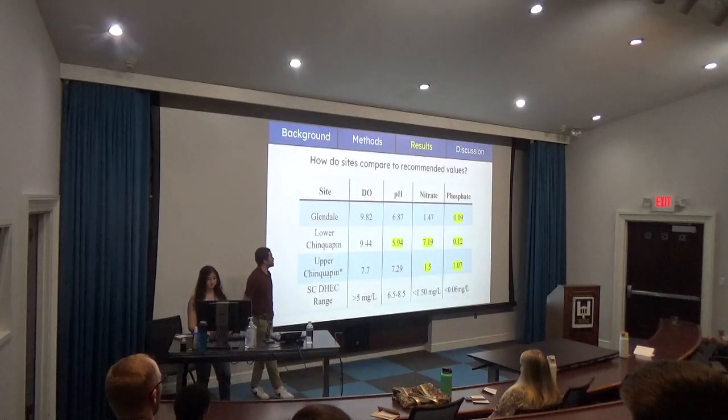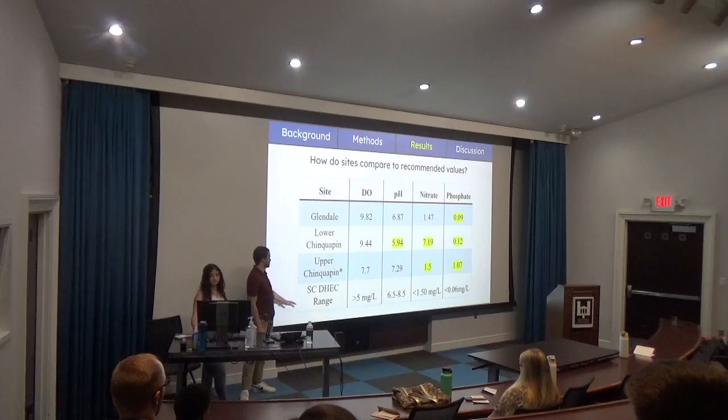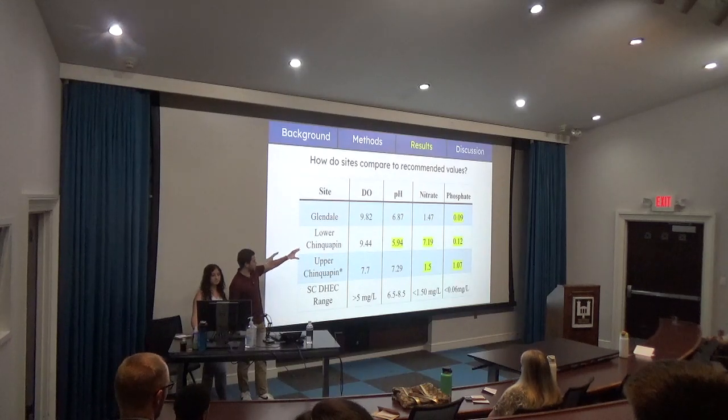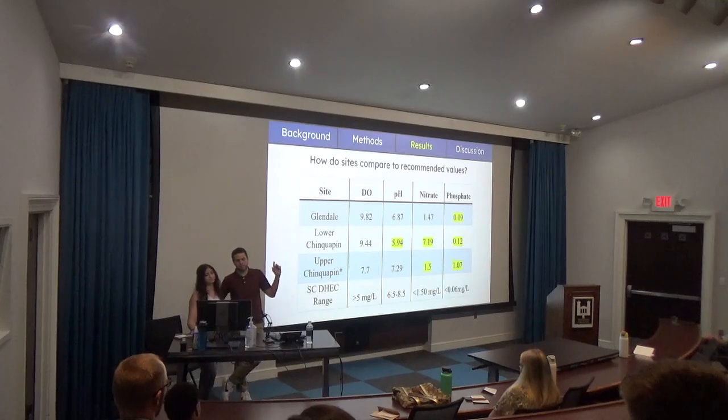One of the questions we wanted to answer was how do these sites compare to recommended values in the area? This bottom row right here shows the recommended values for all of the different things that we tested, and the highlighted are areas of concern. We can see that all three sites had high values for phosphate, and lower Chinkopin and upper Chinkopin had high values for nitrate, and then the pH at the lower Chinkopin was a little bit lower.